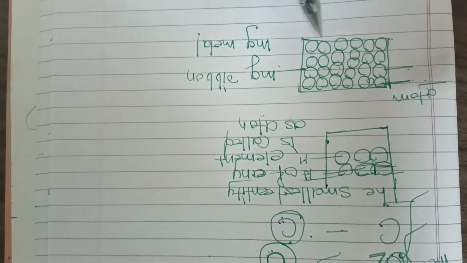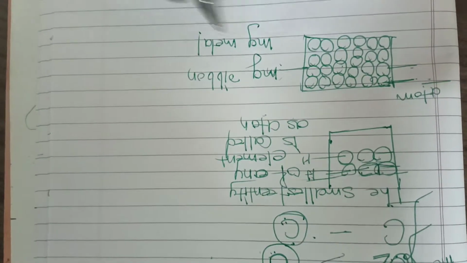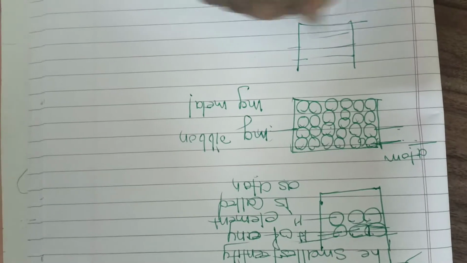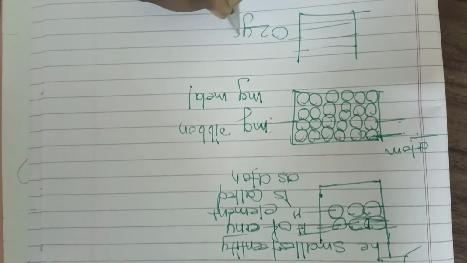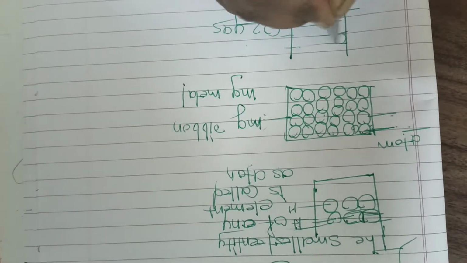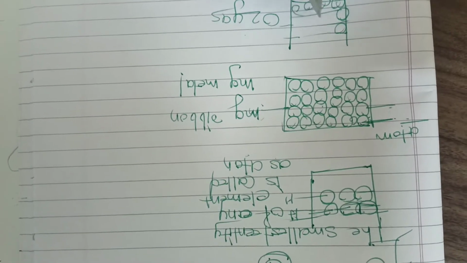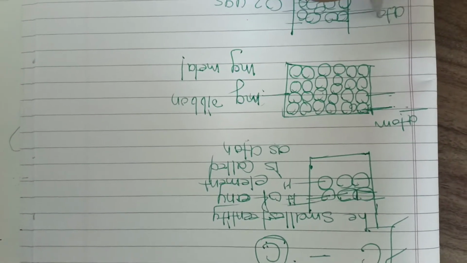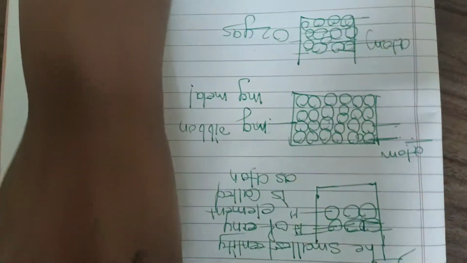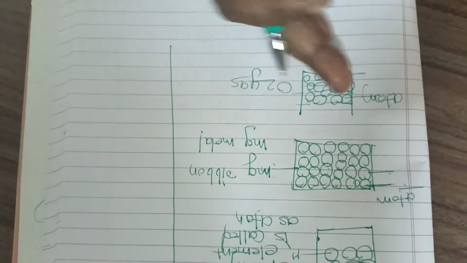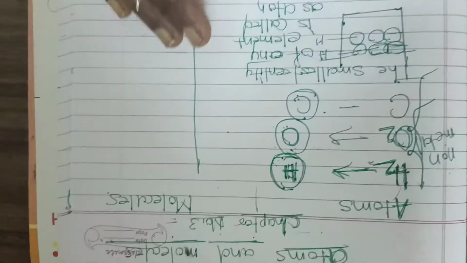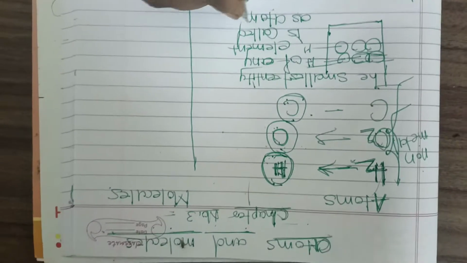Okay, do you understand, students? Magnesium ribbon we can see. We can take any other example. If there is a container which is filled with oxygen, O2 gas, and we talk about its single particle, then that single particle is said to be an atom. Do you get it? So I hope you understand the concept of atom. The smallest entity of any element is called an atom.